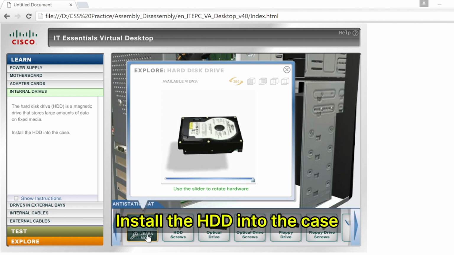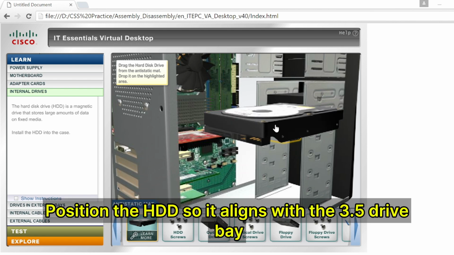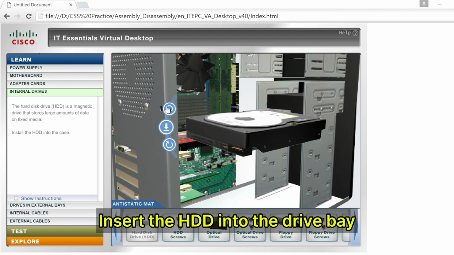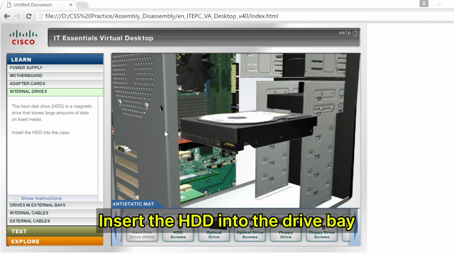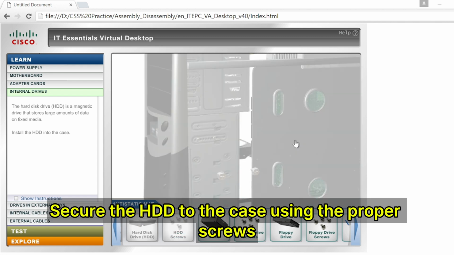Install the HDD into the case. Move the HDD to the case. Position the HDD so it aligns with the 3.5 drive bay. Insert the HDD into the drive bay. Secure the HDD to the case using the proper screws.